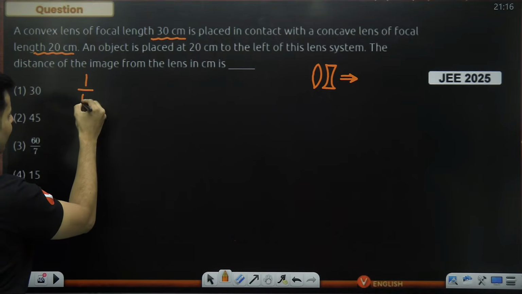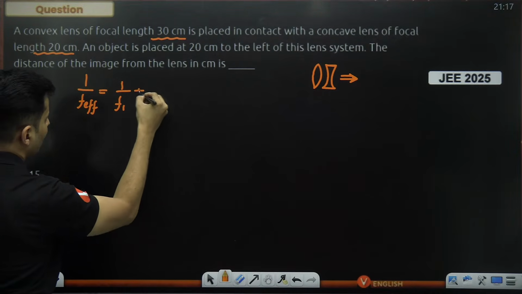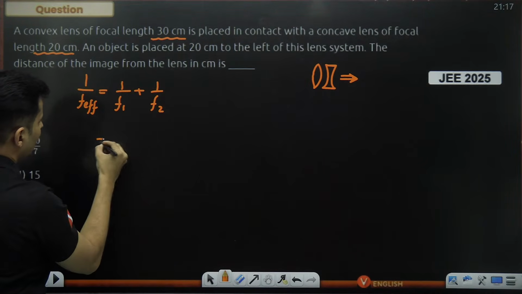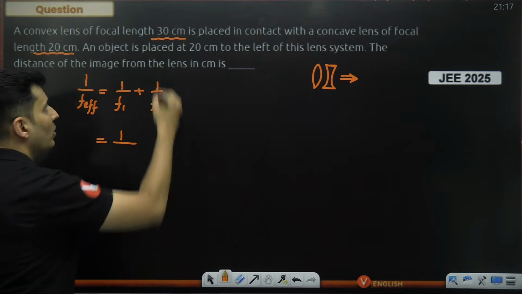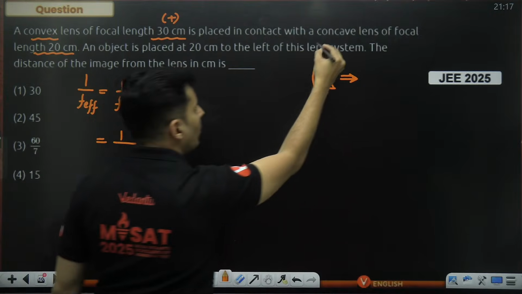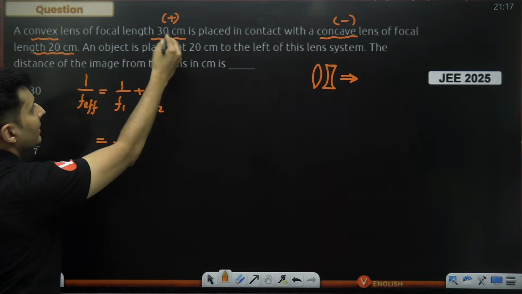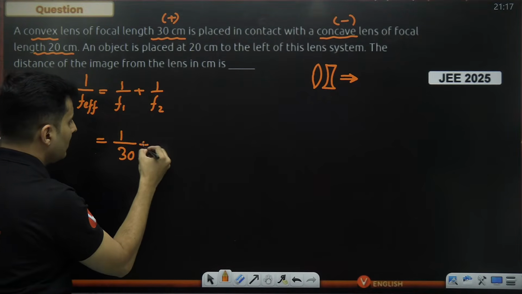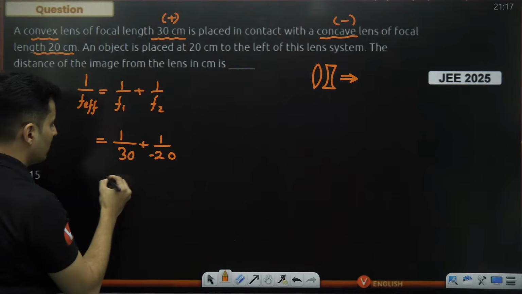So let me find 1 by f effective first, which will be 1 by f1 plus 1 by f2. The focal length is always positive for a convex lens, but for a concave lens the focal length is always negative. So this 30 is actually plus 30, but f2 is not plus 20, rather it is minus 20.